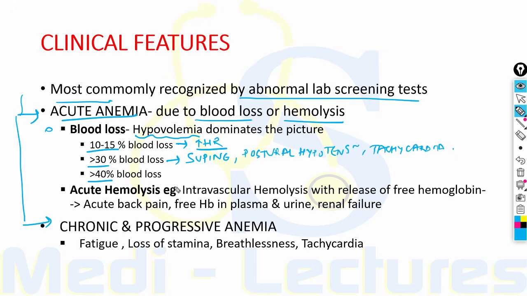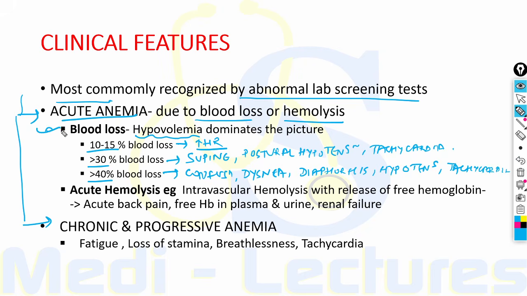On the other hand, when there is more than 40% blood loss, this is a very severe blood loss. For example, more than 2 liters of blood loss in an average size adult. In these cases, there are signs of hypovolemic shock. What are these signs? Patient will be confused, that is confusion, dyspnea, diaphoresis, that is sweating due to sympathetic stimulation. Now the BP will fall in supine position as well, and tachycardia as usual.